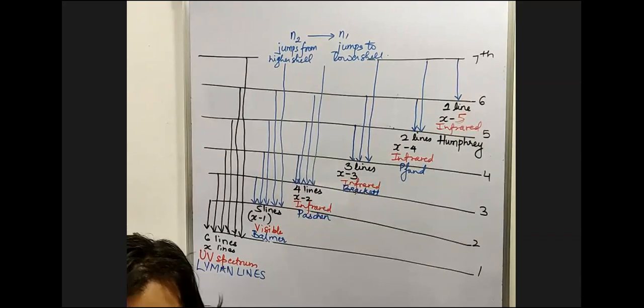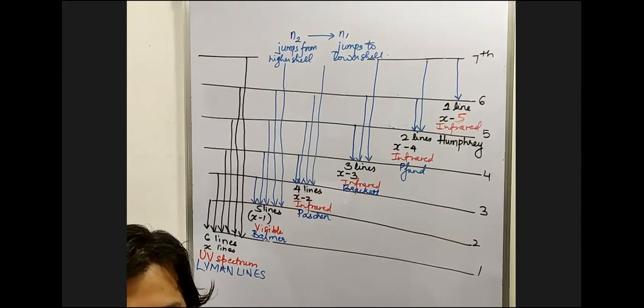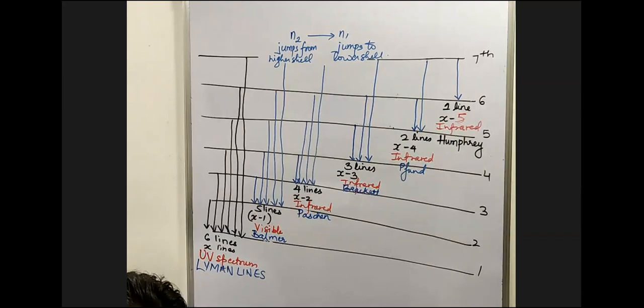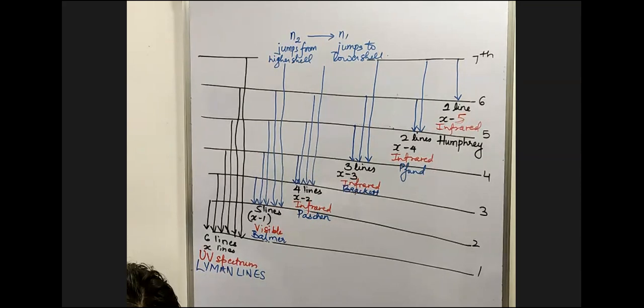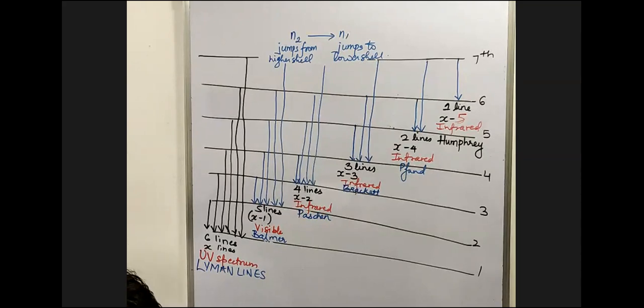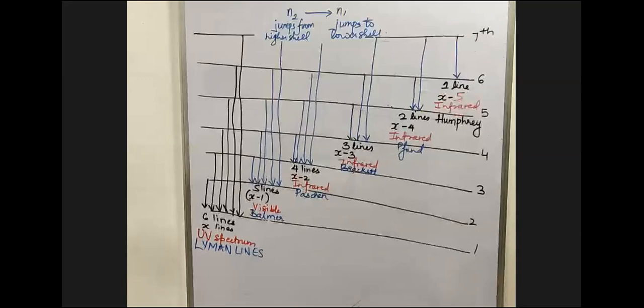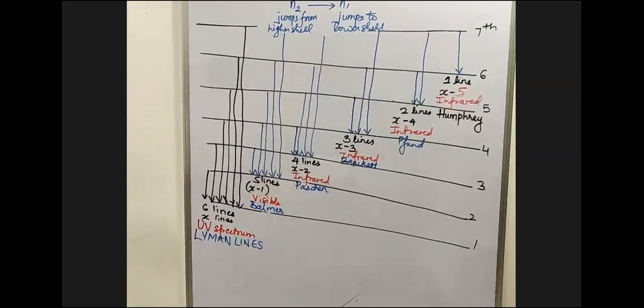Can you keep writing it also, please? Questions related to this, please write. How many total lines? The answer is 21. How many Lyman lines? 6. How many Balmer lines? 5. Write it, please. How many Paschen lines? 4.